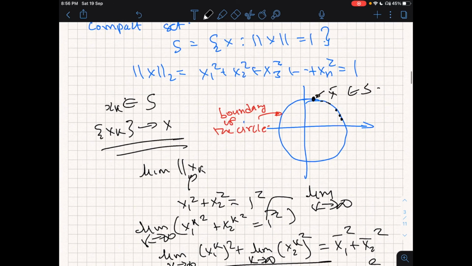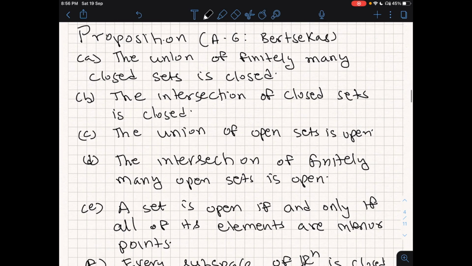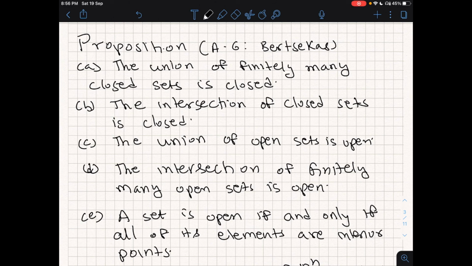So this is something I will use again and again. This set of x, where the length of x is just normalized to 1, though I have defined it over the second norm, you can try it over other norms also. In all the cases, you will find that it is a compact set. Okay, now let's take some properties of such open and closed sets.